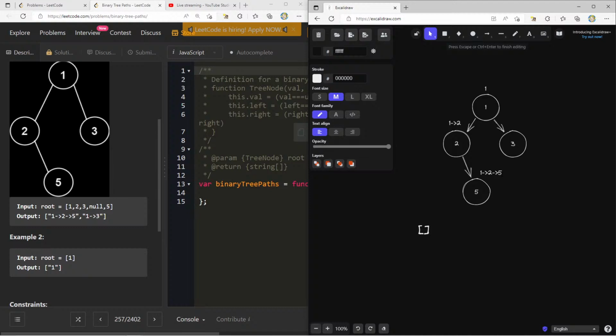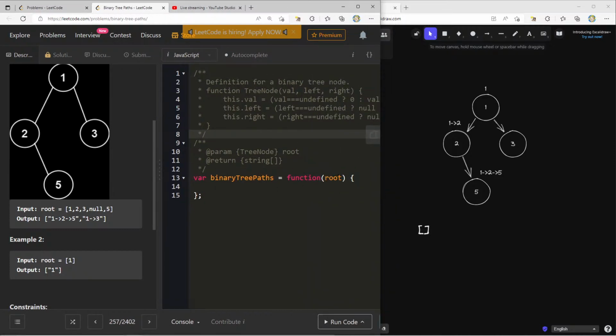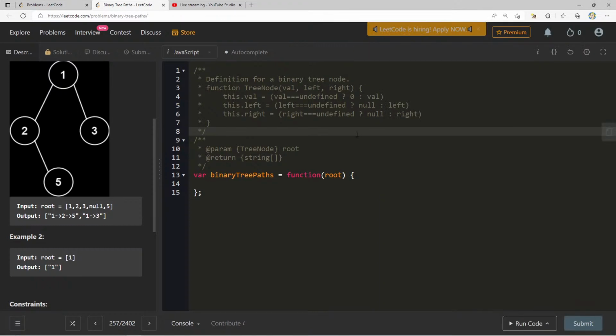I always want to append the number and the arrow, but then when we get to a leaf node, I'm just going to go ahead and append the number. For each one of these different paths that we take, I'll be passing in this string, and I'll be creating a new string in every single stack frame. So let me actually expand this all the way now, make this full screen.